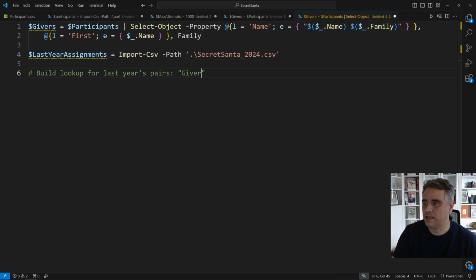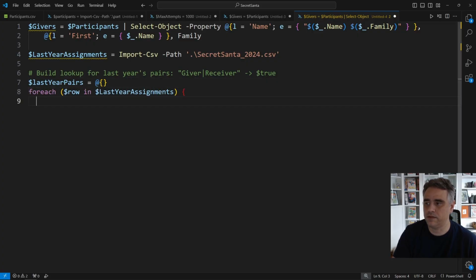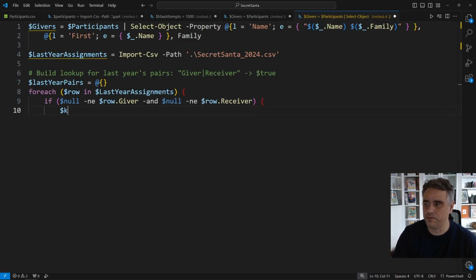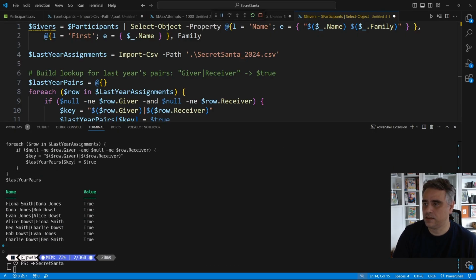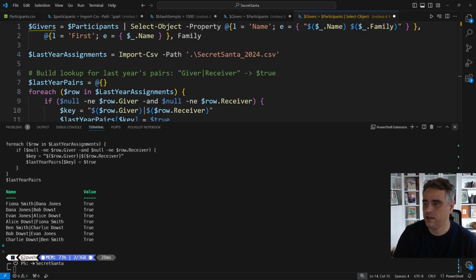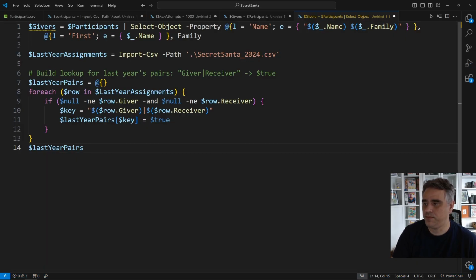Now, we'll transform that CSV into something that is fast and easy to query. We'll create an empty hash table called lastYearPairs. For each row in lastYearAssignments, we'll do a quick sanity check to make sure that both giver and receiver are populated. If they are, we'll build a key like giver name, pipe, receiver name. For example, Alice Smith, pipe, Bob Jones, and store that in lastYearPairs with the value of true. This gives us an instant lookup. Did Alice Smith get Bob Jones last year? Just check lastYearPairs for Alice Smith, pipe, Bob Jones. I output lastYearPairs so you can see the keys that we've built. It's not pretty, but it's efficient, and efficiency is beautiful on the inside.